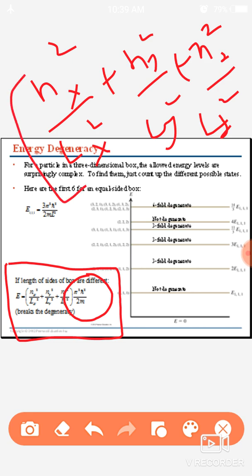Here there is more than one possibility for the values of nx, ny and nz such that they can give the same value.